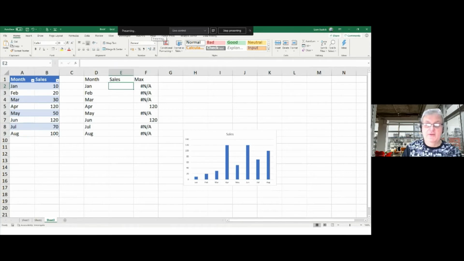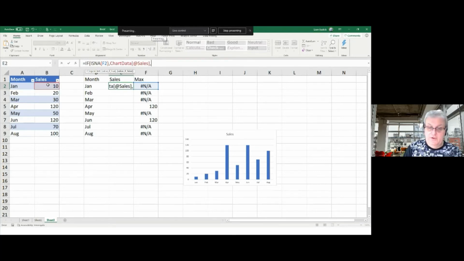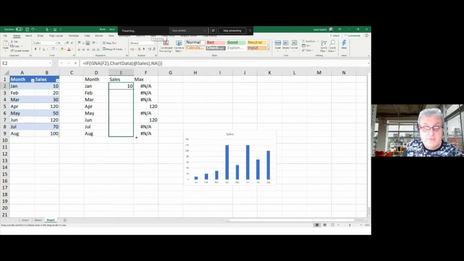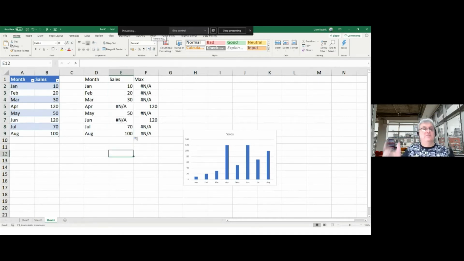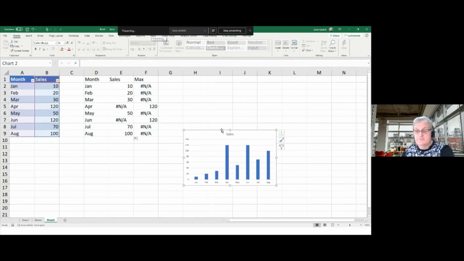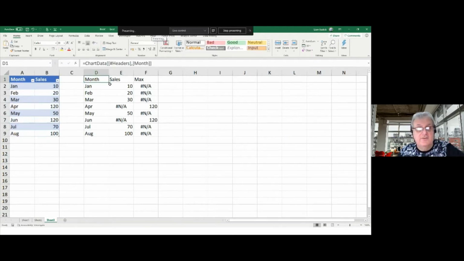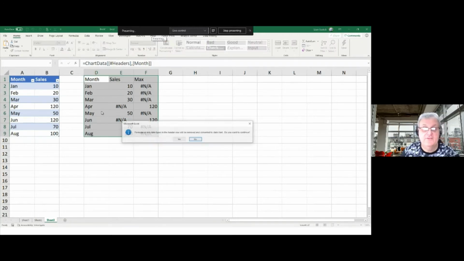Now for the sales here, I'm going to have this say, okay, if open brackets is NA, this one here, then I'm going to use that number. Otherwise, I'm going to go NA. So it's going to put the number in when it's not a maximum. And there's other ways you can write these formulas, but that's how I've got it. So this is going to be my chart. So I've got this in here as my chart. Let's delete this. And this is going to be my chart data in this particular case. And I can turn this into a table as well. My table has headers.